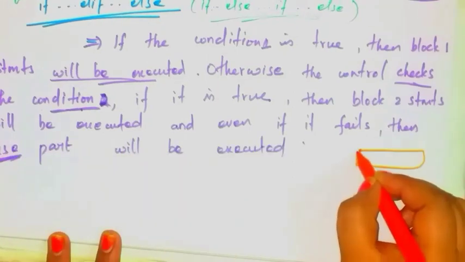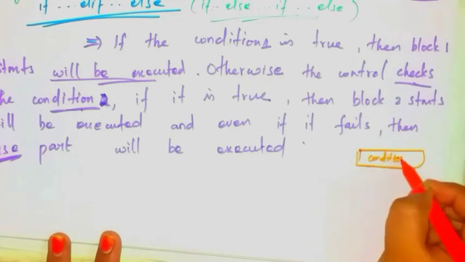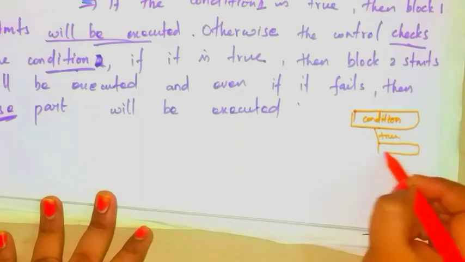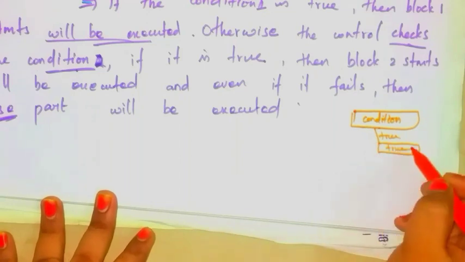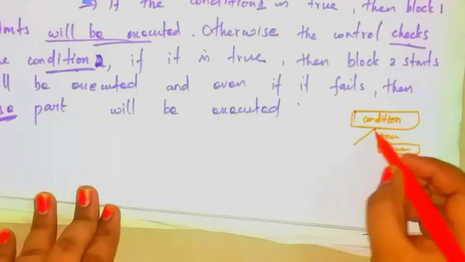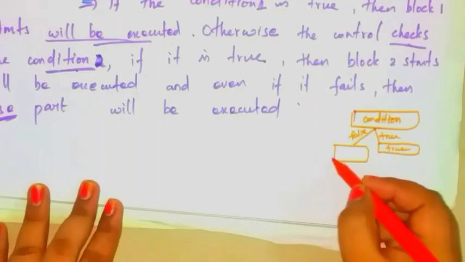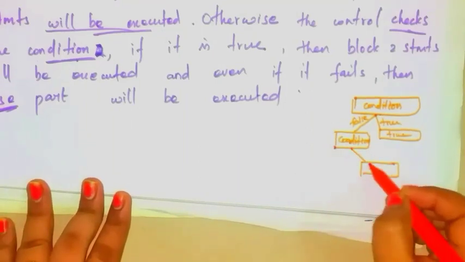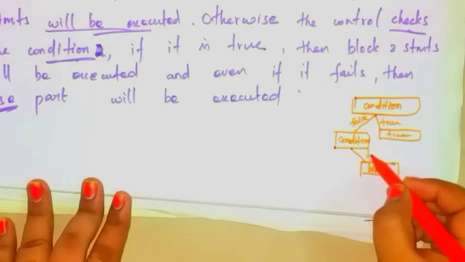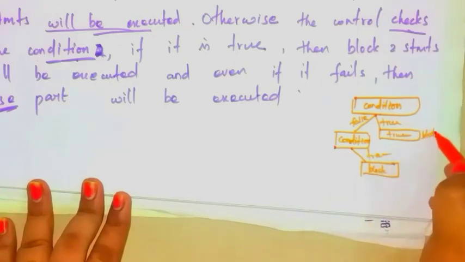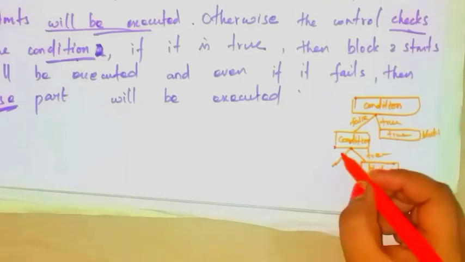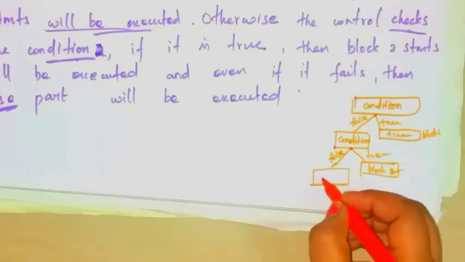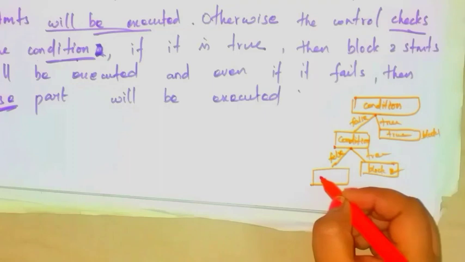Okay. So it checks the condition first. If that condition is true, then the true block will be executed. Otherwise, if this condition is false, then it checks another condition. If that condition is true, then block 2 statements will be executed. This is block 1. This is block 2. If this condition also fails, then it checks the else part. This is the else part, the false part.